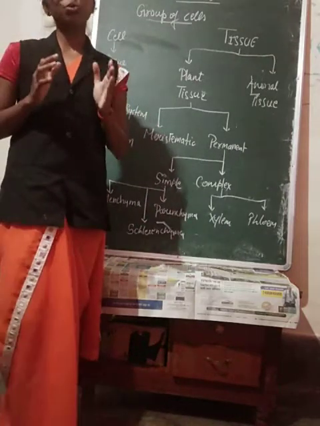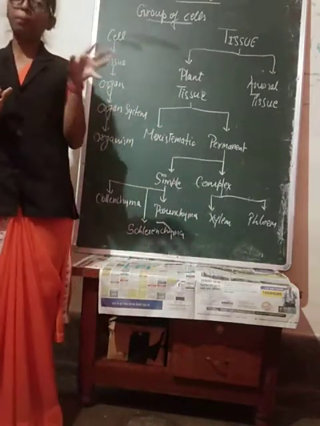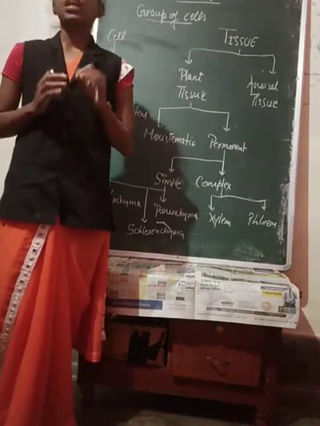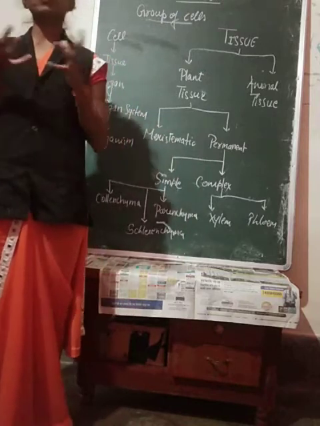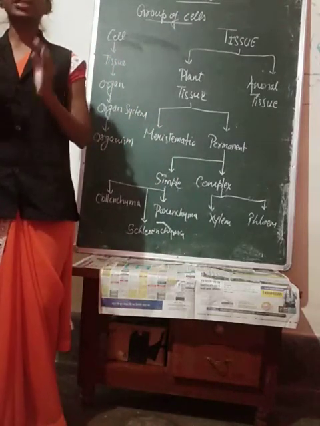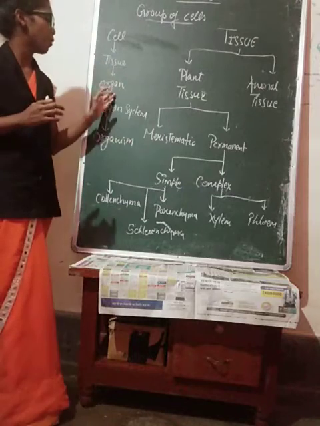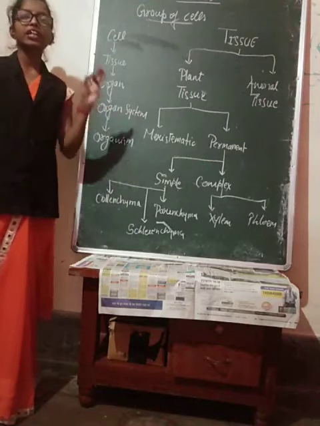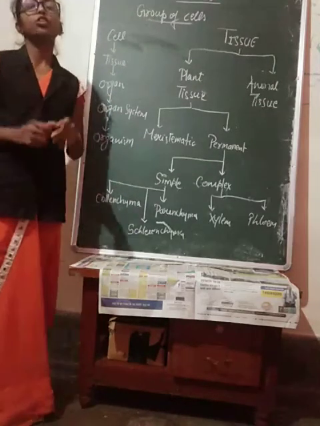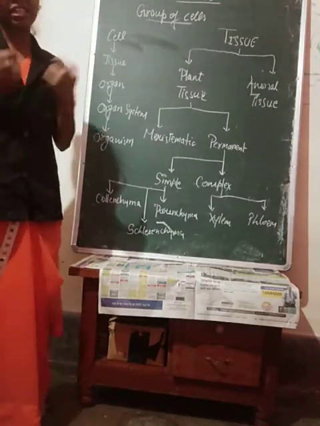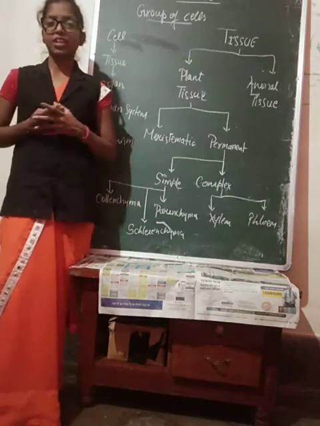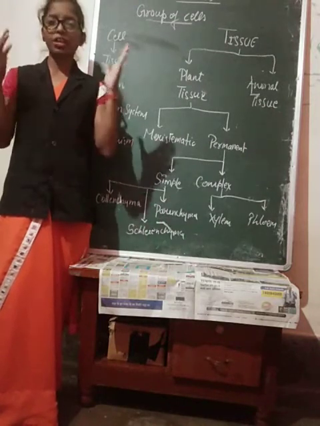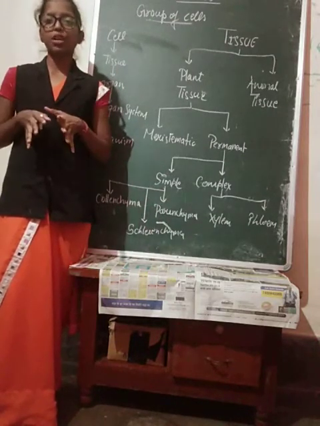I hope you do remember what is a cell, because it is the basic fundamental structural unit of life, right? So, a group of cells combine together to form tissue, and tissues combine together to form an organ, and organs combine together to form an organ system, and organ systems group together to form the organism, just like us, just like animals, birds, and even the insects. So we have different organs in our body, and we individuals are created.